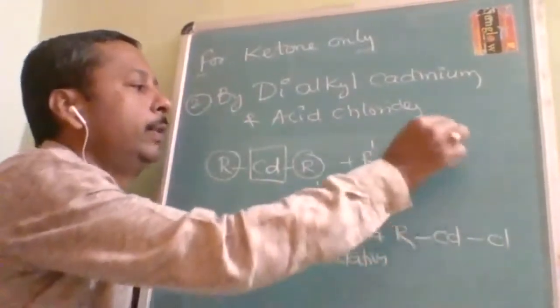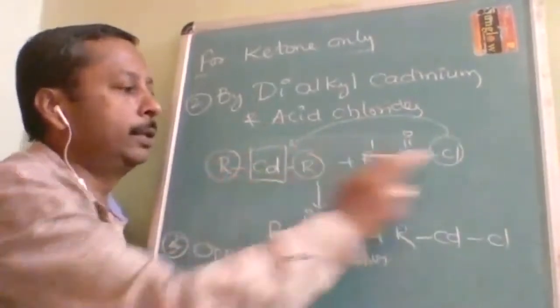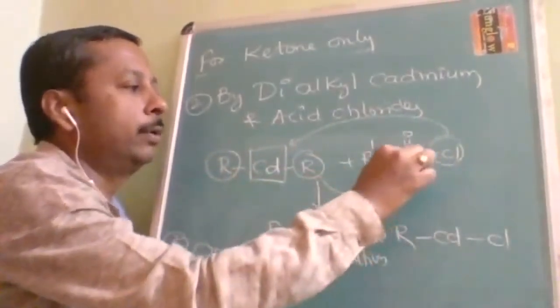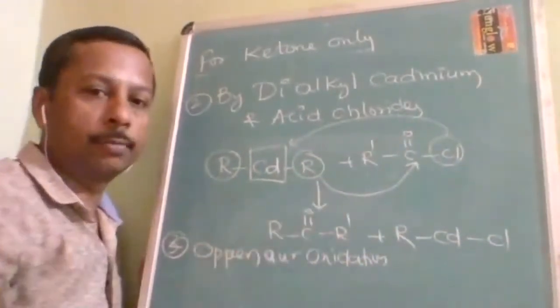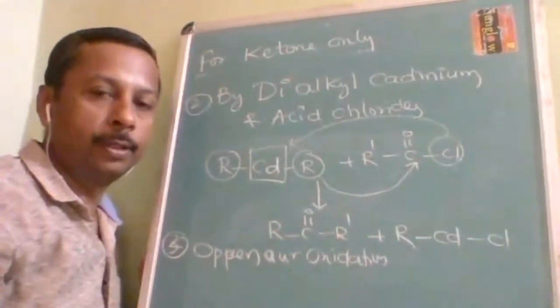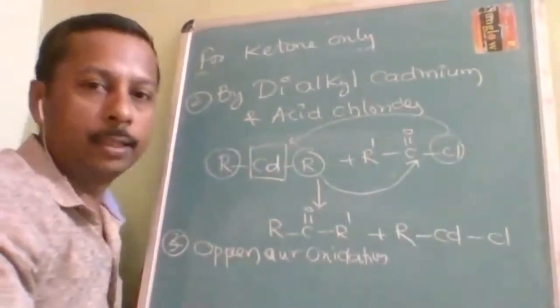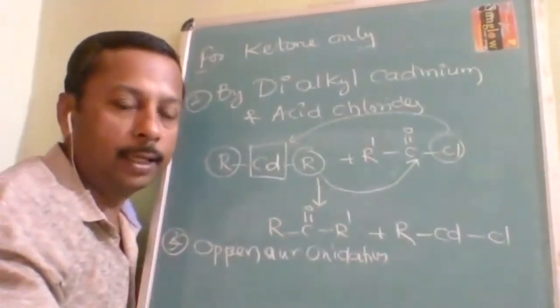This chlorine will go along with cadmium and form RCdCl. This R dash will go and attach to this carbon, giving R CO R dash. Very simple reaction. For ketone, the second method is by dialkyl cadmium; the first method is alkyl cyanide with the Grignard reagent.